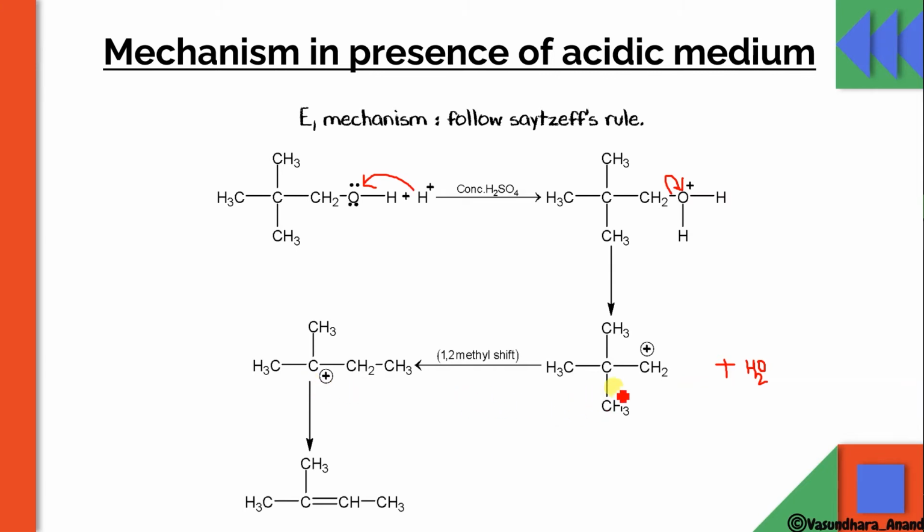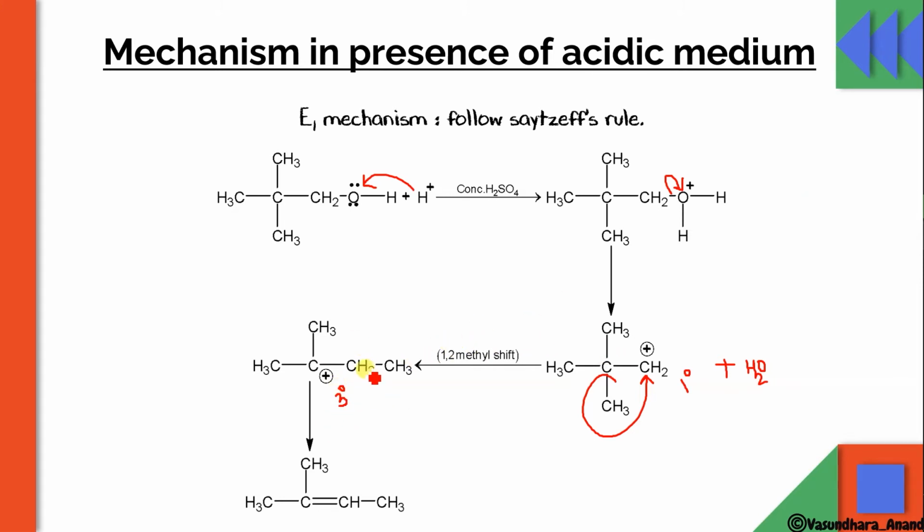So what will happen? This is called 1-2 methyl shifting. That means the methyl from position 2 will come to position 1. Okay. So now this is going to shift over here, and as a result, the carbocation will be over here, and this is CH3. Why does this methyl shifting occur? Because here it is a primary carbocation, while in this case it is a tertiary carbocation, and we all know that tertiary carbocation is more stable than primary, so that's why methyl shifting will occur over here.